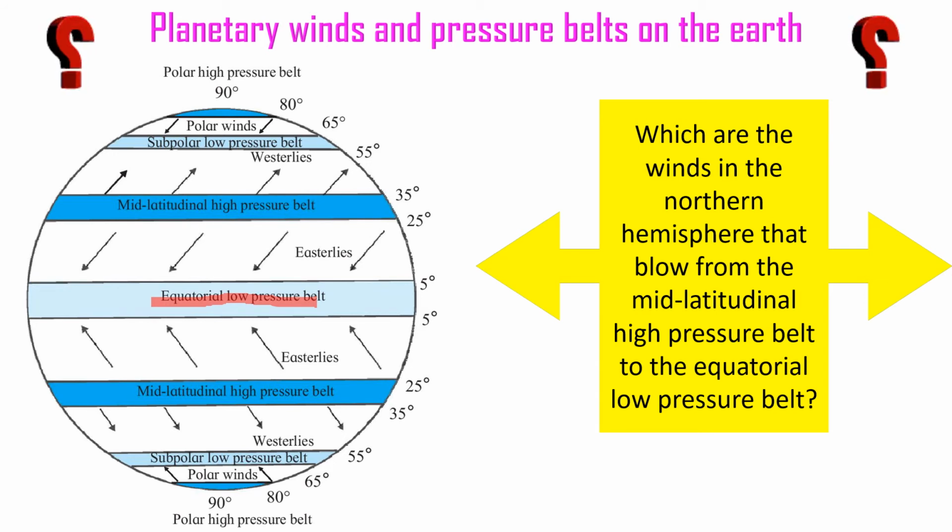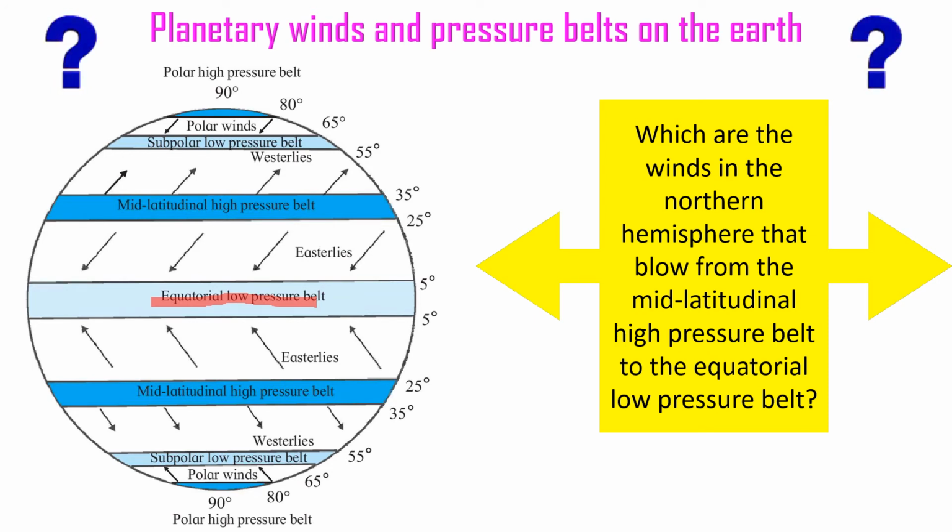In the previous lesson we learned about the latitudinal extent of these belts also. Winds are known by the directions from which they blow. Planetary winds are known by the direction of the blowing wind. For example, here we can see the easterlies wind, and then here the westerlies wind.